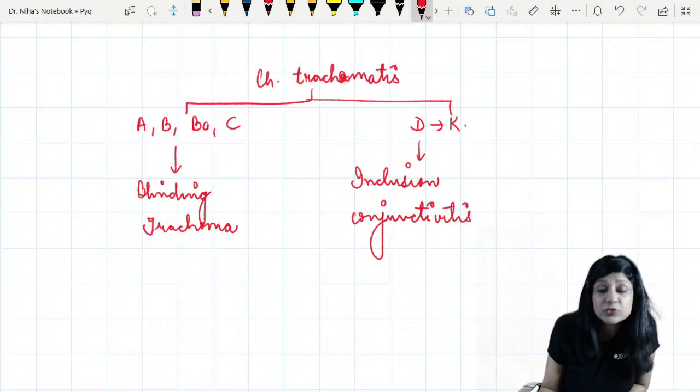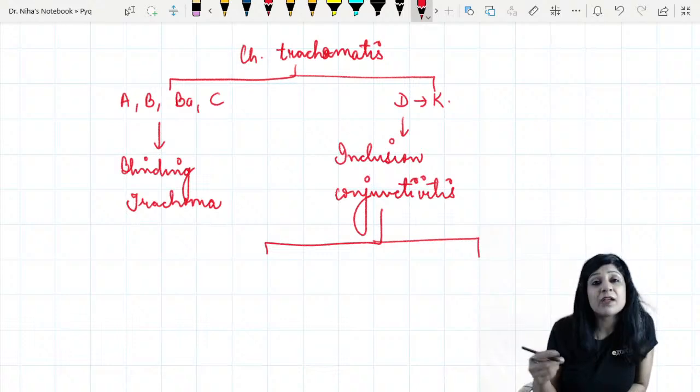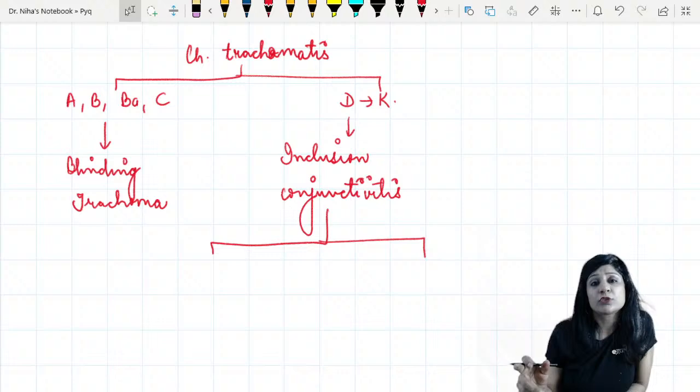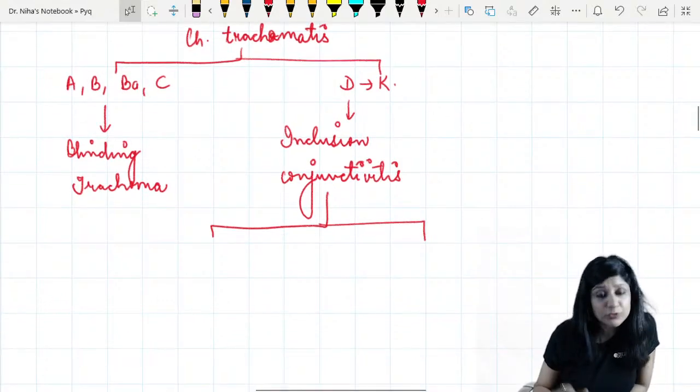Now when it comes to the inclusion conjunctivitis, again why I am explaining these things, because every question is important for your NEET. So maybe this particular option was not the answer, but they can slightly twist the language and the answer will be different. So you have to be very, very careful.